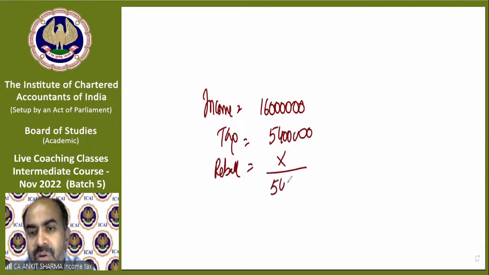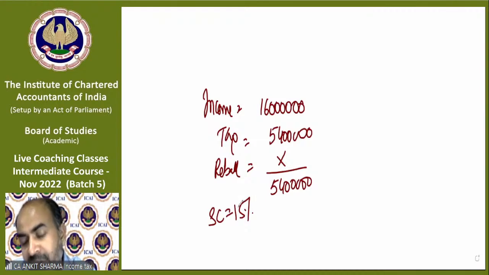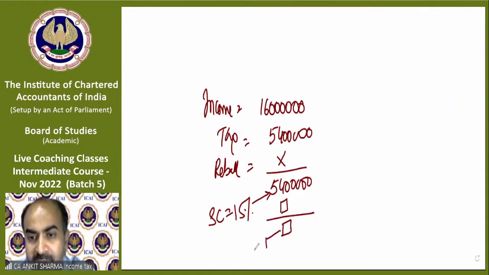This will be your tax. Now surcharge will be applicable. Surcharge rate will be 15% because income falls in the 1 crore till 2 crore situation. 15% of this value we will calculate, and then on the total, whatever it comes to, 4% cess will be applicable. So surcharge will be applicable like this.